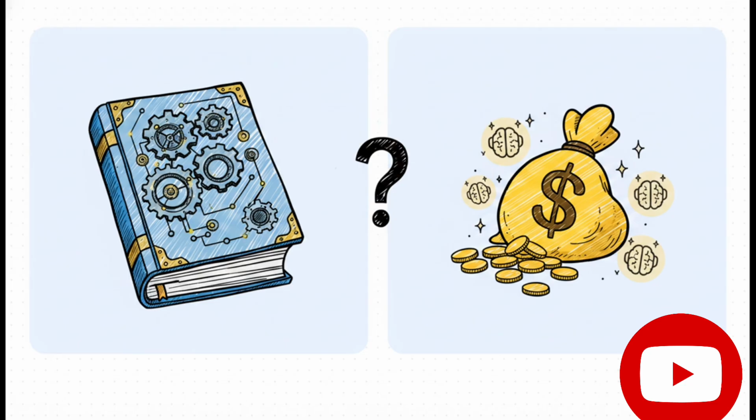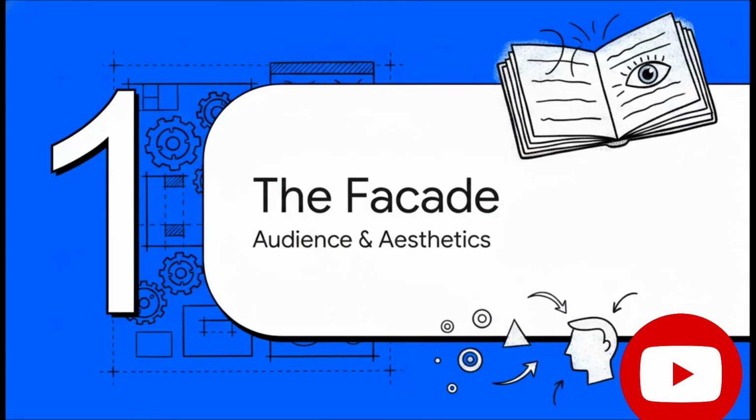There is a total disconnect here. We're promised a deep dive into network scanning, but the actual objective is just a practical guide to making a quick buck with artificial intelligence. It's honestly like slapping a quantum physics cover on a beginner's baking book. Section 1. The Facade, Audience, and Aesthetics.